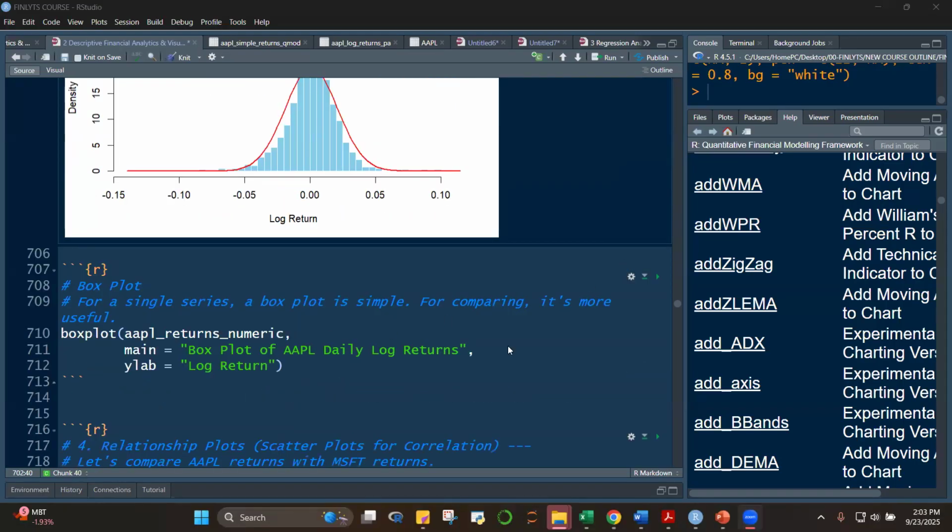A box plot is a lot easier. So box plot, the same object, Apple returns numeric. Just give a title and the label of the y-axis. Box plot, let's run this.